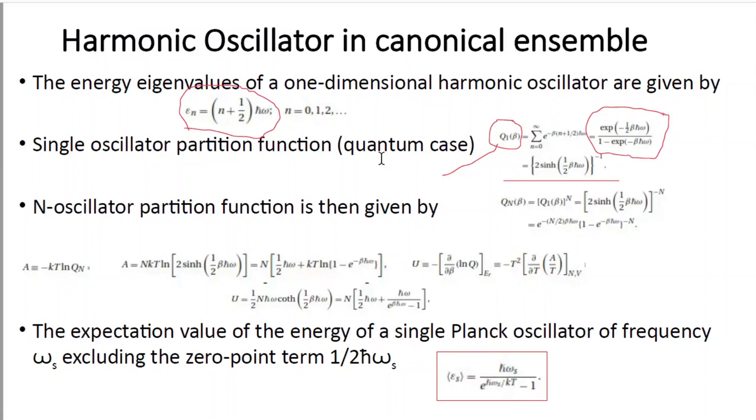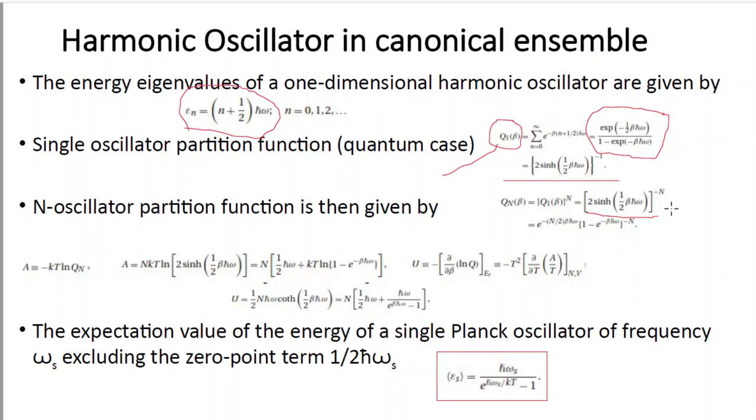Therefore we can also find the n oscillator partition function, that is qn beta. Qn beta will be q1 beta to the power n. So what we have obtained here, we take that to the power capital N. So the thing is that 2 sine hyperbolic half beta h cut omega to the power, that should be minus n, because minus 1 is there, that is why minus n.